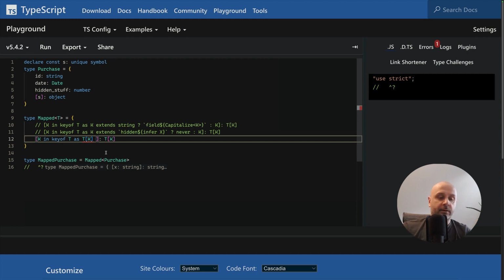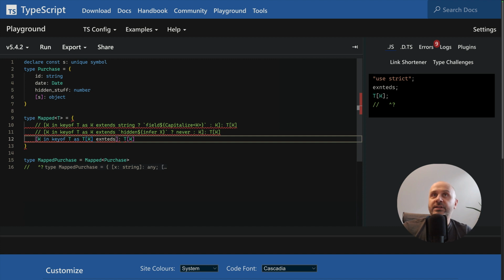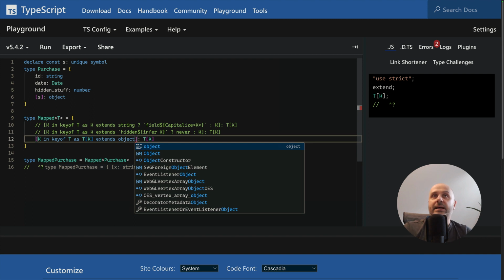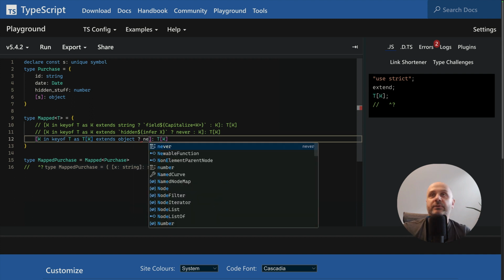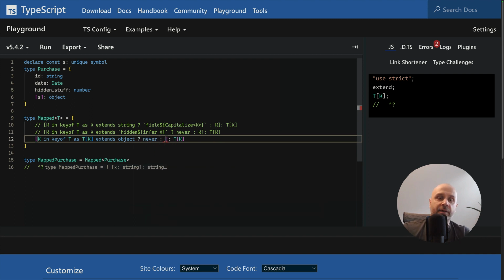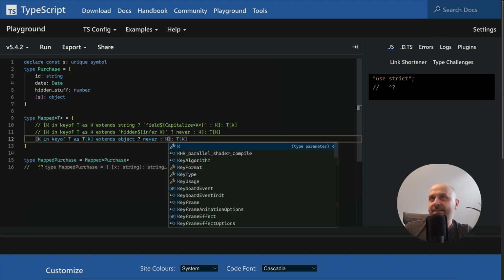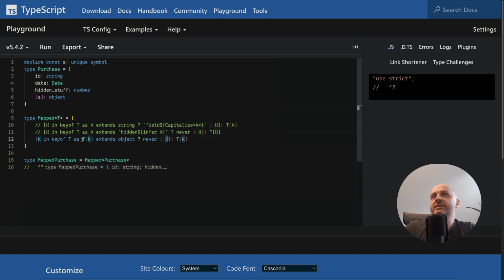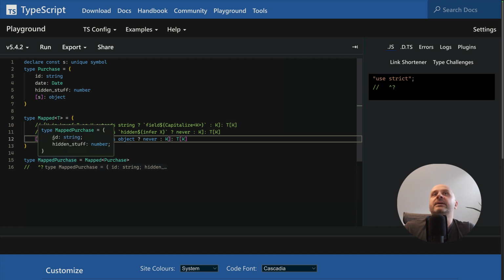So we can make the condition K of T extends, and here we can check whether this is an object, and if it is, then we don't want it, we want it to be removed. Otherwise, we put K, and we don't put K of T, because here we are defining the key itself. So we are leaving K, just the condition depends on K of T. And what we can see over here is that id and hiddenStuff remain because they are primitives, though date and the symbol have been removed.